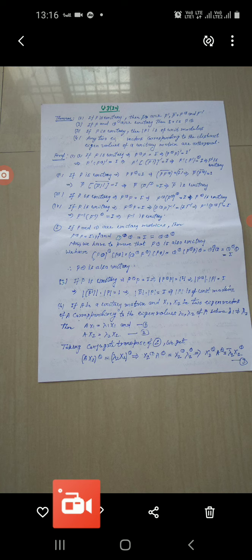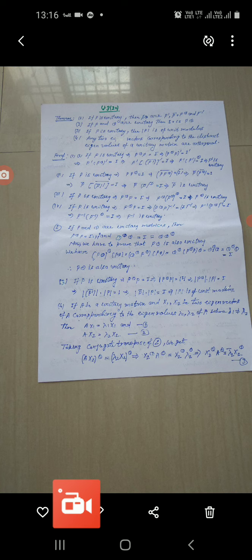So we have written, and this implies that P dash into (P dash bar) equal to I. We have put the value of P theta, that is P dash bar, and this implies that P dash and P dash to the power theta equal to I, and this implies that P dash is also unitary.